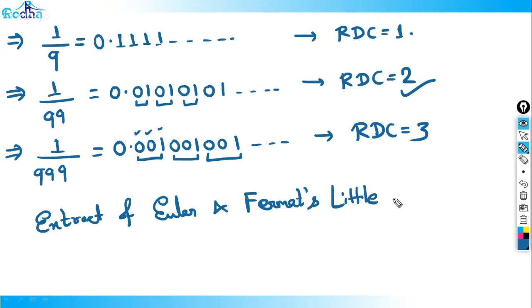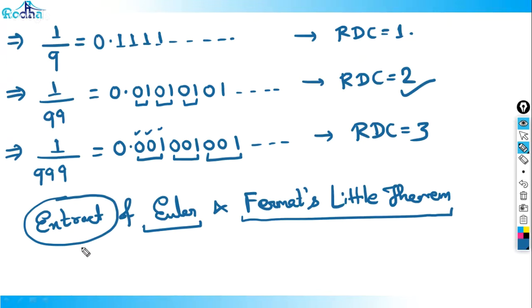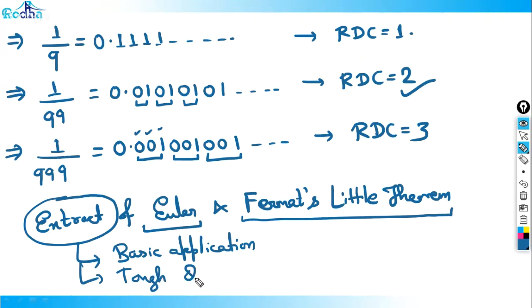All of you know what Euler number is, right? And this is in higher mathematics, it's Fermat's little theorem, and it is Euler number. So I'll tell you the extract of this part in an aptitude way. I'm not going to discuss very high level mathematics, just a basic application of all these numbers, and by basic application of this I can solve very tough questions on this part.